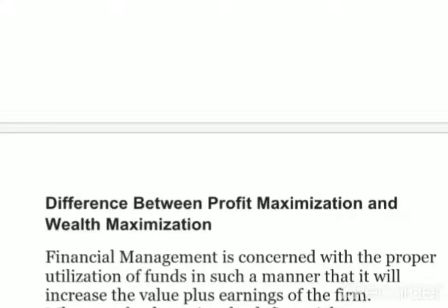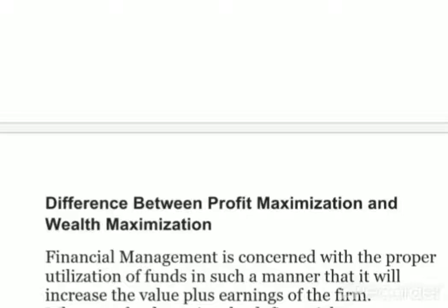Similarly, wealth maximization means maximizing the wealth of the firm. How to maximize the wealth? The share value of the firm must increase, or the total wealth, the total capitalization of the firm, must increase. So the firm has these twin objectives, profit maximization and wealth maximization. These are not contrary, these are not competitors, but both are complementary to each other.